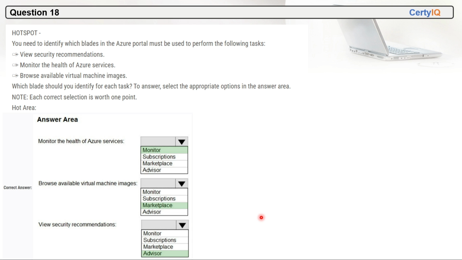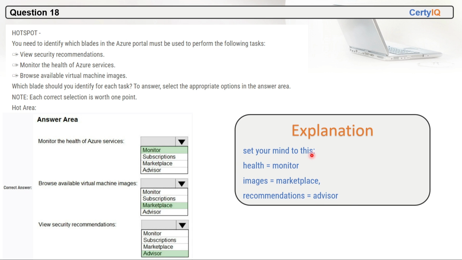Monitor the health of Azure services in Monitor, browse available virtual machine images in Marketplace, view security recommendation in Advisor. So you can set your mind to this. If you want to, you can link these keywords: health is equal to monitor, images is equal to marketplace, and recommendations is equal to advisor.